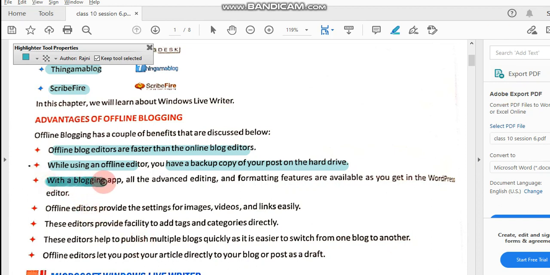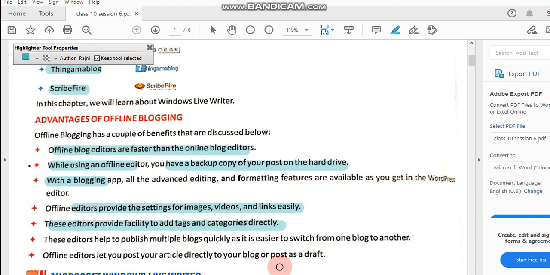With the blogging app, all the advanced editing and formatting features are available as you get in the WordPress editor. Offline editors provide settings for images, videos and links easily. These editors provide the facility to add tags and categories directly. If you remember, in the previous session we learned that we can create a blog using the visual view and using HTML tags also.